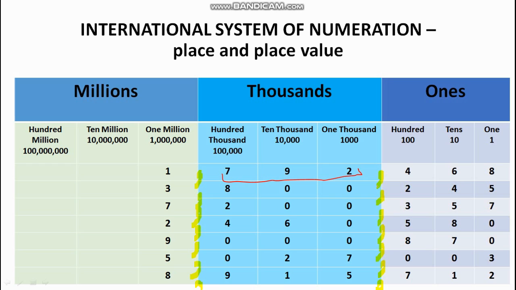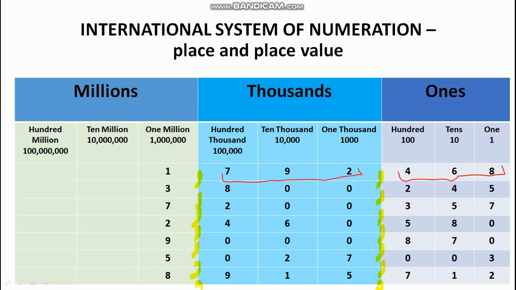792,000. And this one, 468. This you know how to read. So now it has become easy. How do we read? Once again, let's do it. The first one is 1,792,468. Easy.